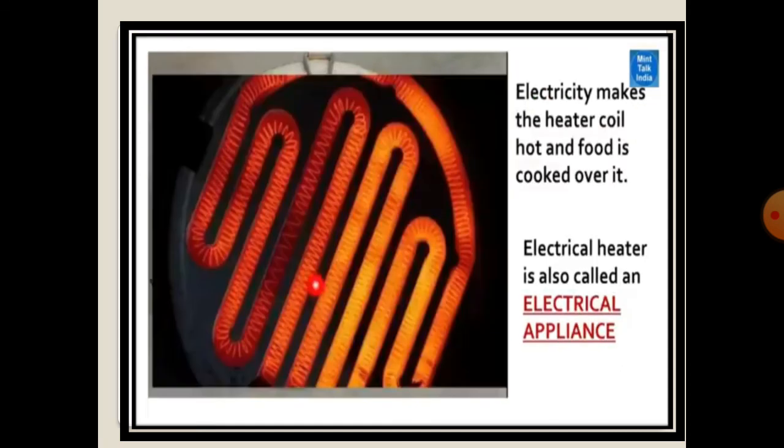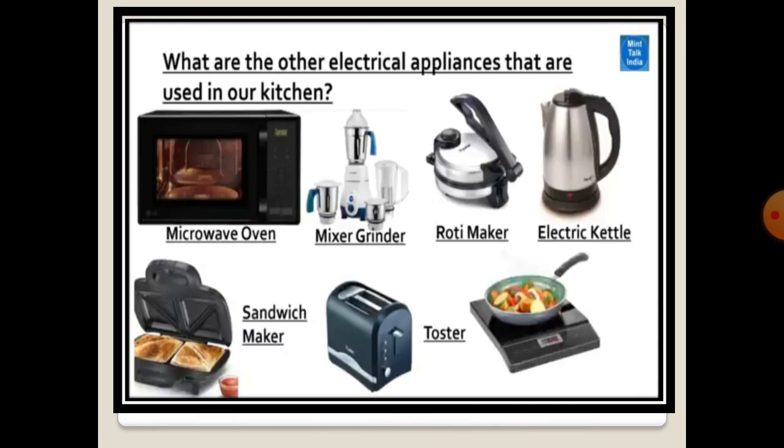Look here, the picture of the plate. We also use some electrical appliances in our kitchen like micro oven, mixer grinder, roti maker, electric kettle, sandwich maker, toaster and electric gas.